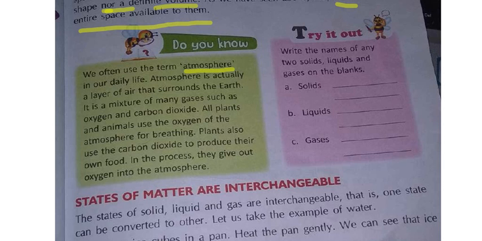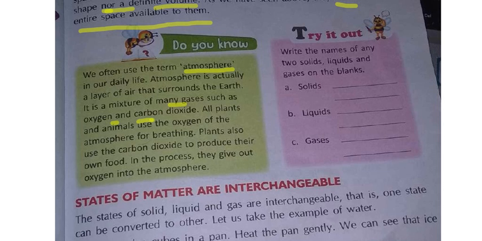Without atmosphere, that is without air. Atmosphere is nothing but air. Without air, can we live? Can plants live? No. Any living thing can't survive without the atmosphere. What is this atmosphere? Air only. Atmosphere or air is a mixture of many gases such as oxygen, carbon dioxide, nitrogen, water vapor, all this I told you. If we mix all these gases, that is nothing but atmosphere.